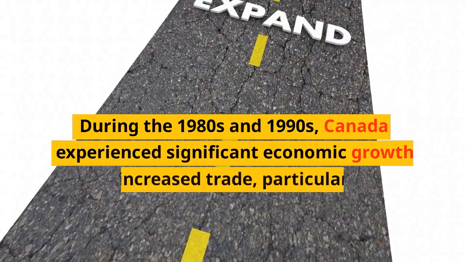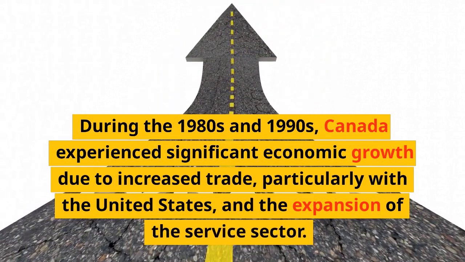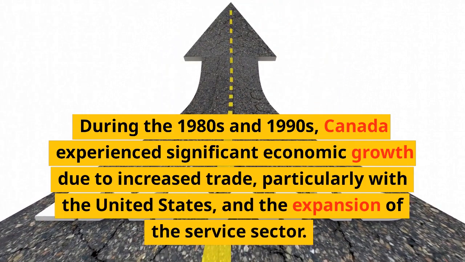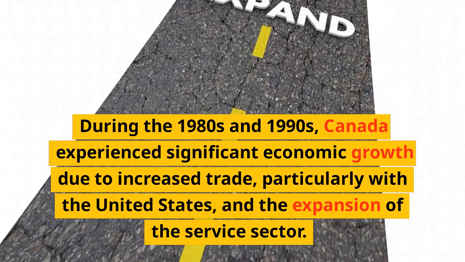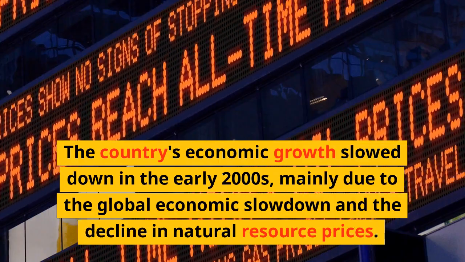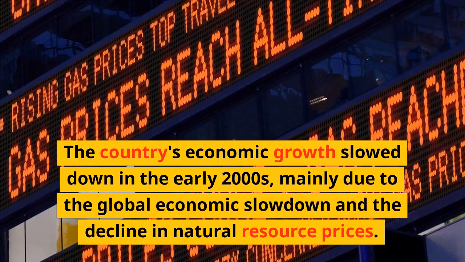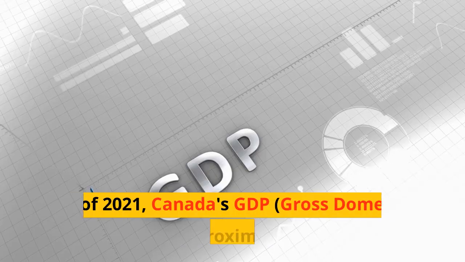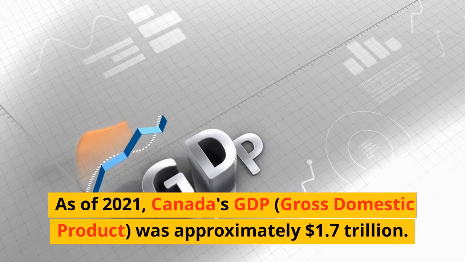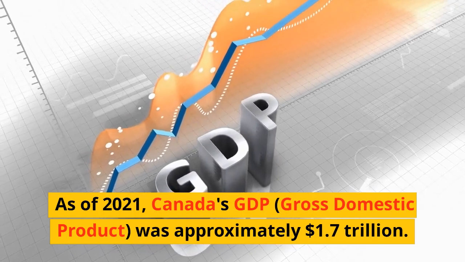During the 1980s and 1990s, Canada experienced significant economic growth due to increased trade, particularly with the United States, and the expansion of the service sector. The country's economic growth slowed down in the early 2000s, mainly due to the global economic slowdown and the decline in natural resource prices. As of 2021, Canada's GDP, gross domestic product, was approximately $1.7 trillion.